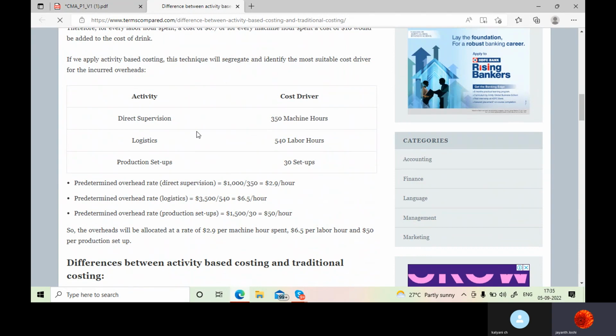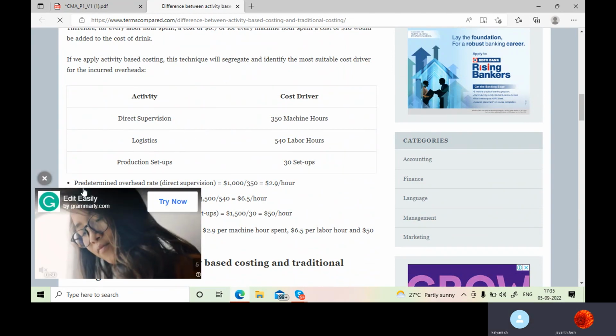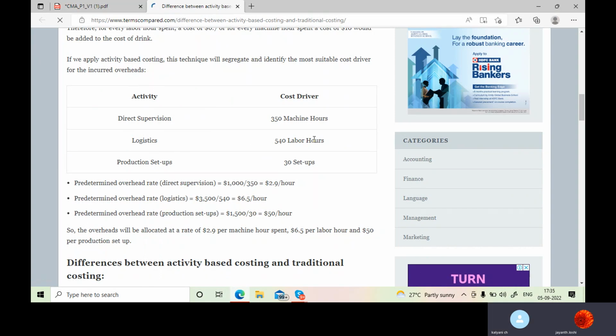For example, for supervision you are using how many hours? This much, 350. For logistics this much. For production setup this much. So do you think if your production setup is going to increase, your cost is also going to increase, no? Yes, sir. Obviously. If it's 35 hours, it's like 1500 will increase.